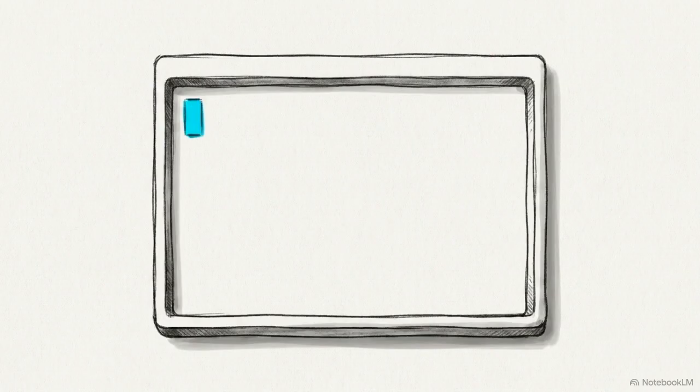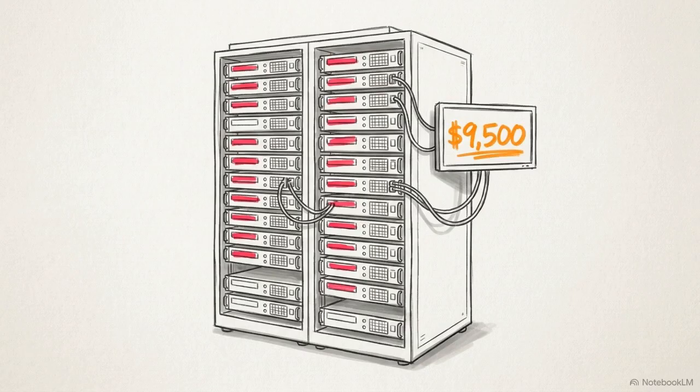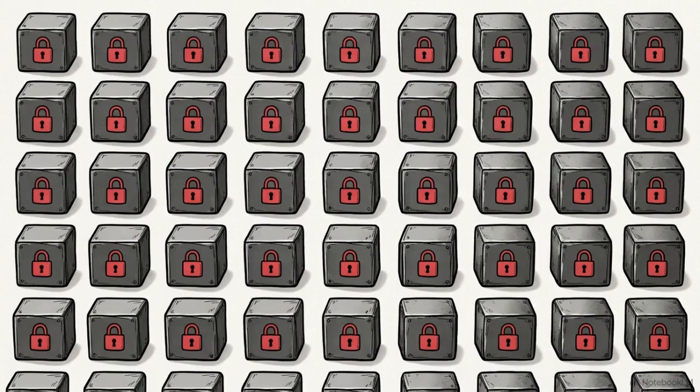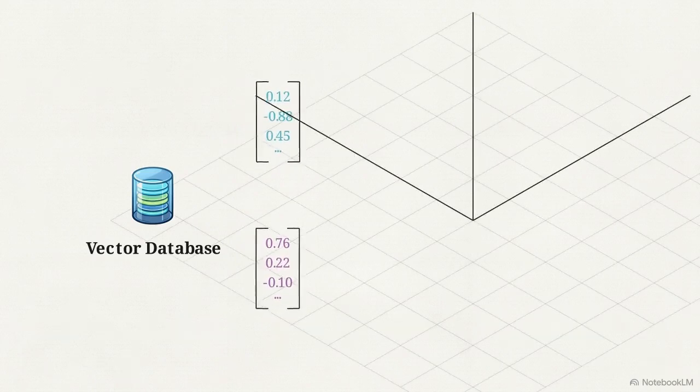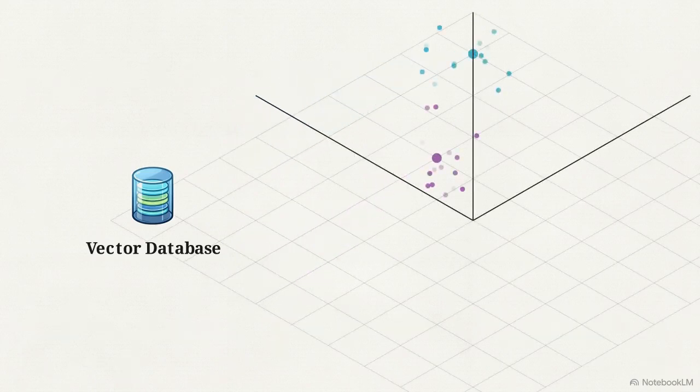Despite these tools, the model still suffers from amnesia. It starts every new API call with a blank slate, having no memory of previous interactions or private company data. Retraining the base model on your private data is both expensive and insecure. Once data is baked into the model's weights, it cannot be easily updated or removed. The modern solution is a vector database. It converts text into arrays of numbers, called vectors, plotting them in a 3D grid based on meaning. This grouping enables meaning-based search. A dot product calculation between a new query and existing coordinates instantly locates the relevant cluster.